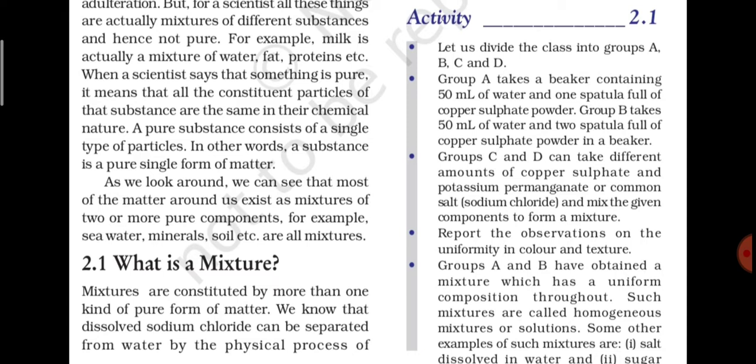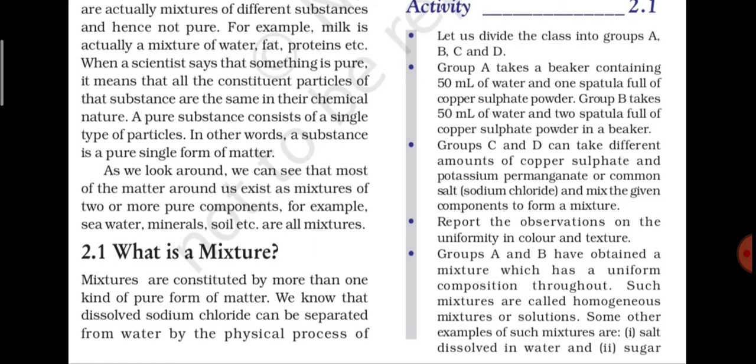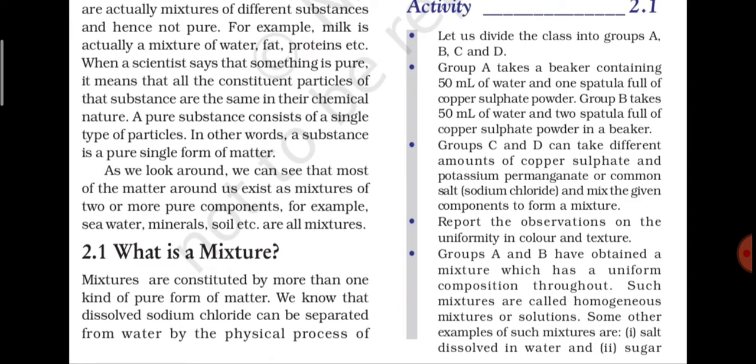So what they have to do is that the four groups A, B, C and D take different amounts of copper sulfate, which they mix in the same volume of water, which is 50 ml, and then they have to report their observations on the uniformity in color and texture. After dissolving copper sulfate in 50 ml of water, all four groups have to report what observation they have got, in the same volume of water but with a different amount of copper sulfate.